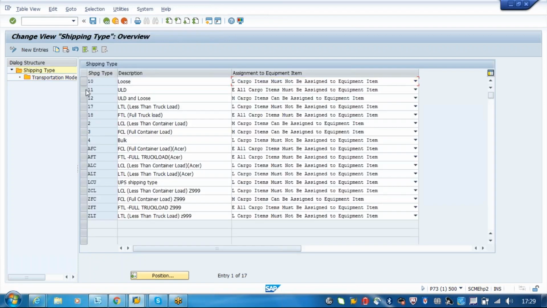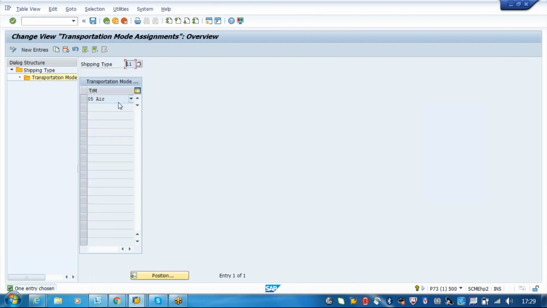ULD is also for air scenarios. So here you are saying what the modes of transportation are which are relevant for this LCL, less than container load scenario.